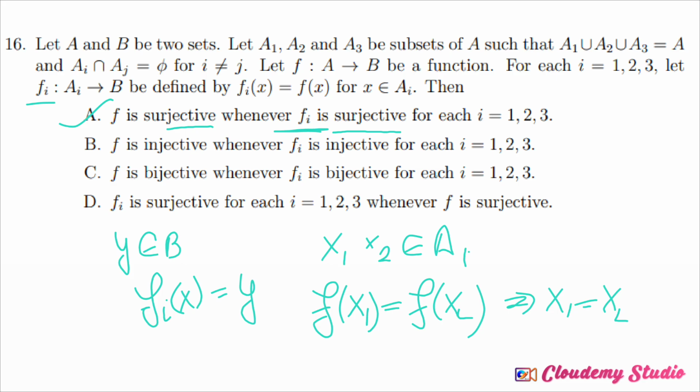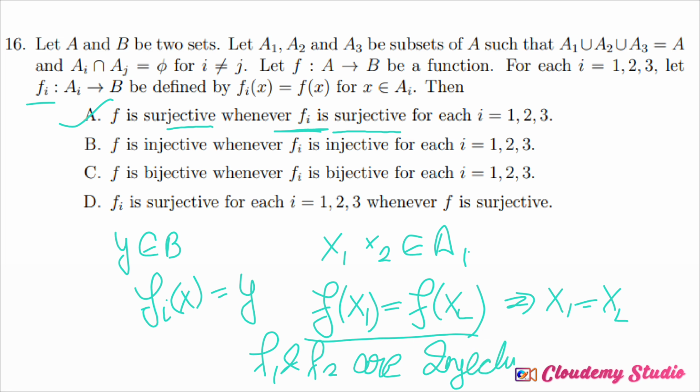If this condition also follows that f of x1 and f of x2, then f1 and f2 are injective. It is not guaranteeing that if your f is injective then fi is also injective. No, it's not possible.